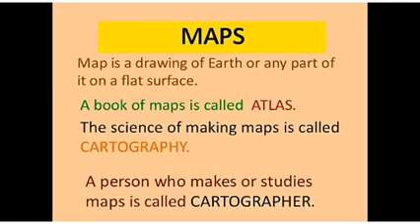Now we will study about maps. A map is a drawing of earth or any part of the earth on a flat surface. We can draw maps for any small area of the earth. A book of maps is called atlas. What is an atlas? It is a book of maps. The science of making maps is called cartography. And a person who makes or studies maps is called cartographer.